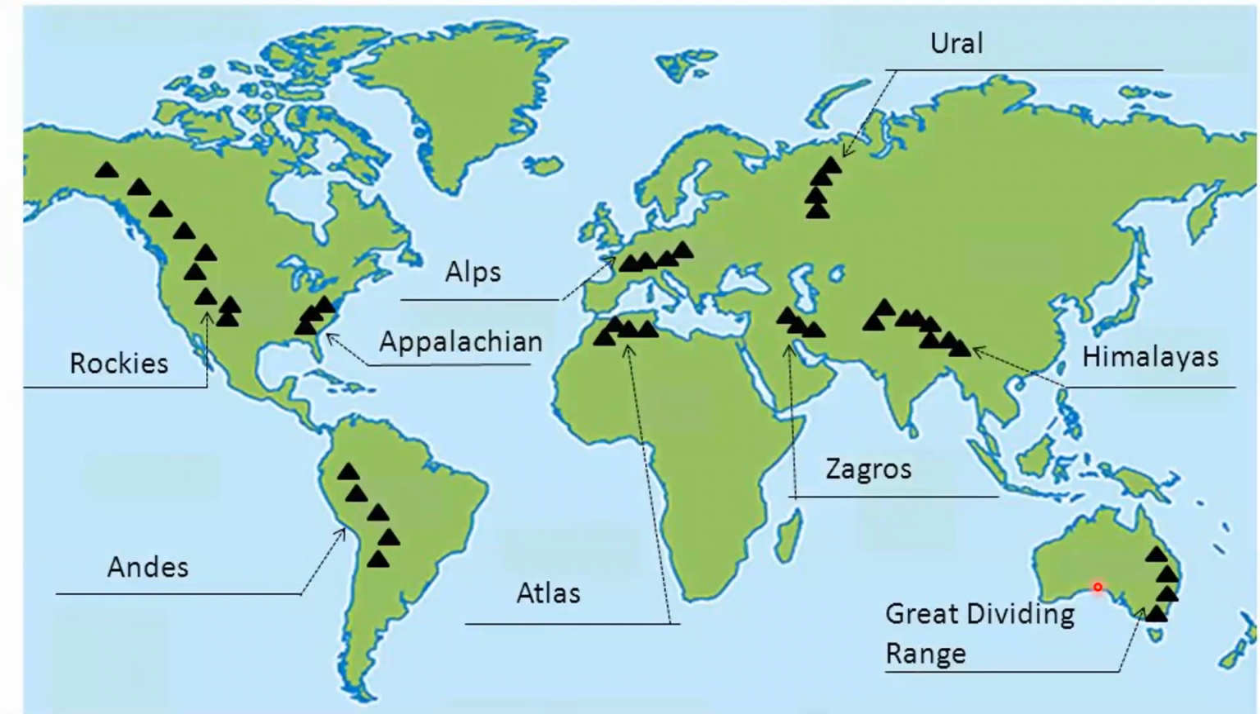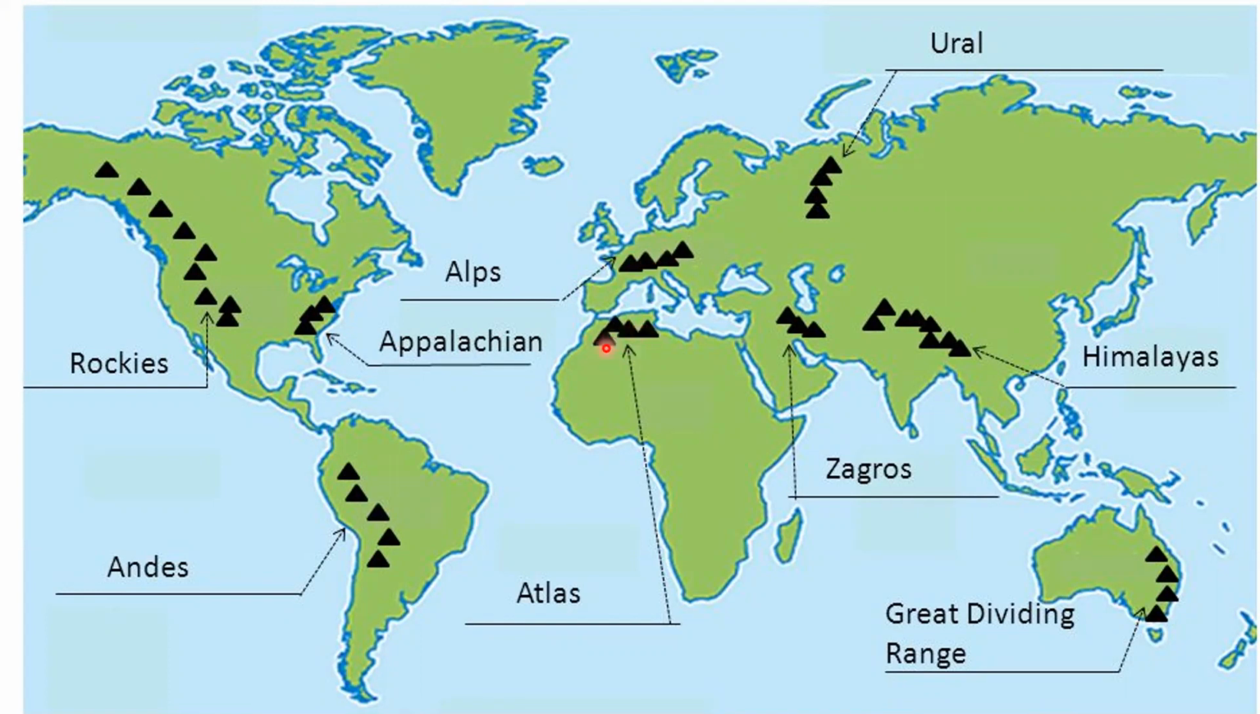And this world map shows the important mountain ranges of the world. Rockies are seen in North America. Andes, the longest mountain chain of the world, is in South America. And Appalachian, it is on the eastern side of North America. Alps is one of the very famous mountain ranges, which is in Europe. And Atlas, it is in Africa.